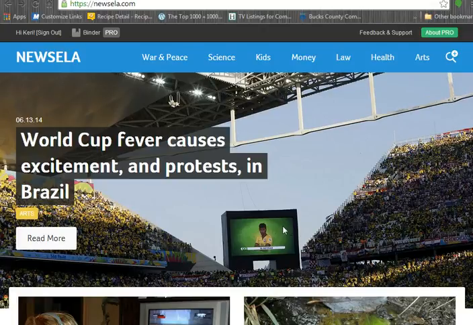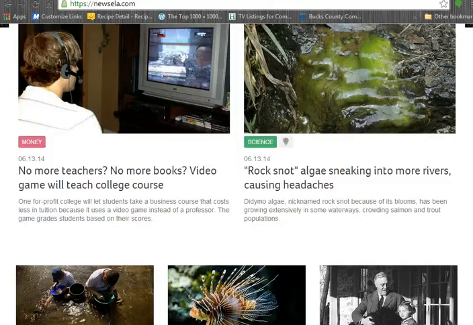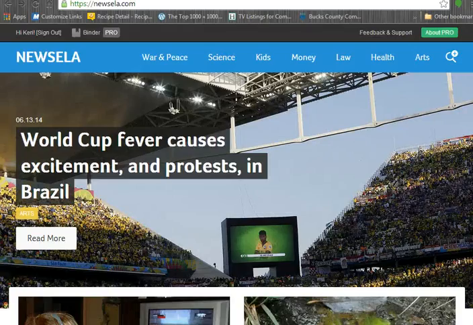If you take a look at my screen here, we have the home page of Newsela. So this is what it looks like. You can narrow your search to war and peace, science, kids, money, law, health, arts, or over here this button allows you to do just a general search of a keyword. Since I'm a science teacher, let's narrow down our search to science.